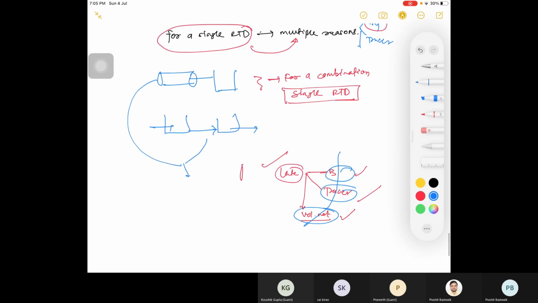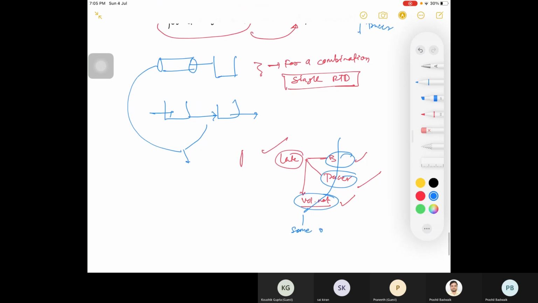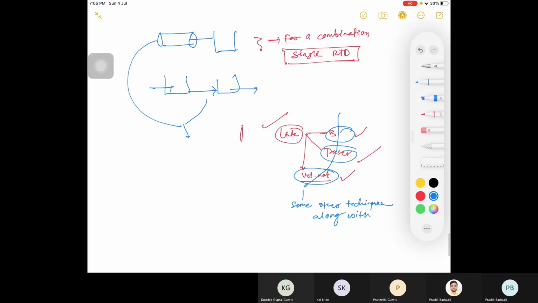So for this there should be some other technique along with RTD. That's why we'll move to another topic: the zero parameter model, single parameter model, and multiple parameter model. That will start in the next class.